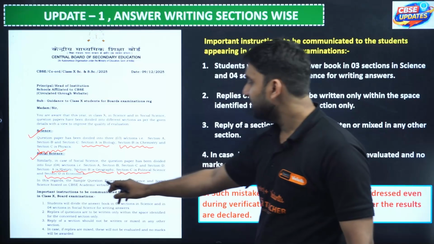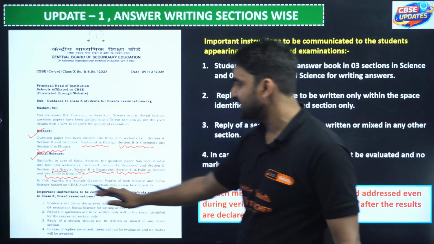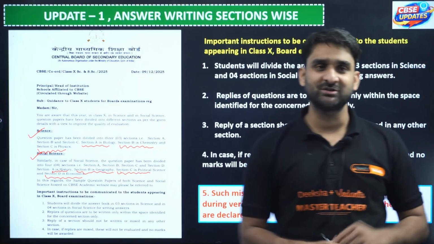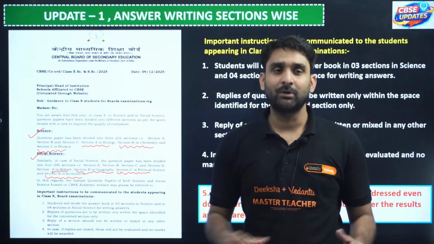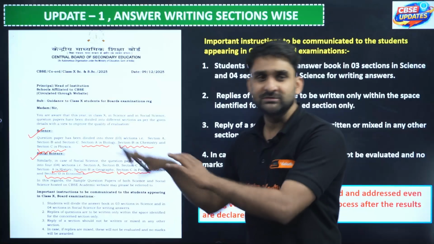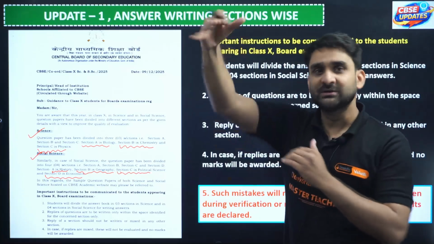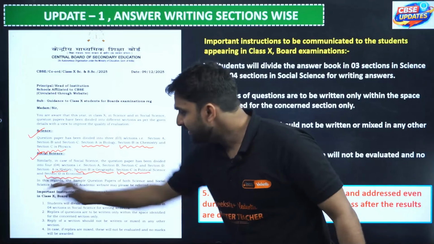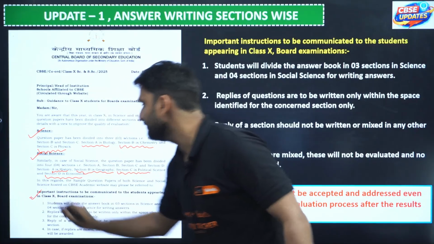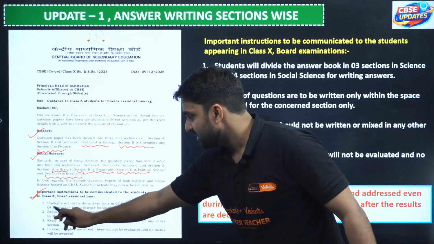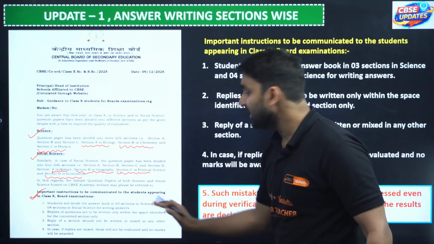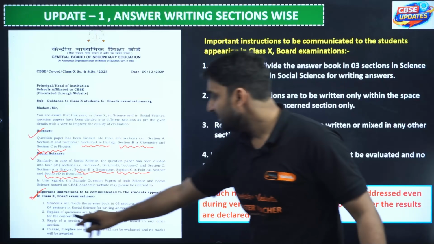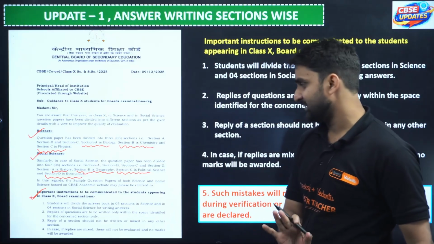In this regard, a sample question paper for both science and social science is also released by CBSE for clarity, so that you can be aware of the pattern and the rules imposed by CBSE. You can go through the official sample paper released by CBSE. Okay. The important instructions are here. The first important instruction: the student will divide the answer book in 3 sections in science, because 3 sections will be there, and in 4 sections in social studies.